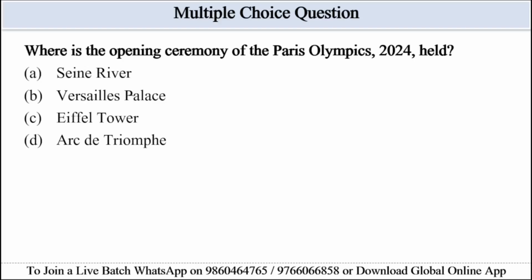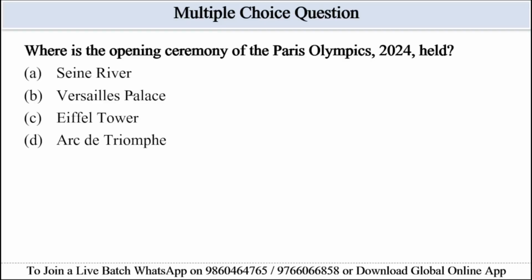Where was the opening ceremony of the Paris Olympics 2024 held? Options given: Seine River, Versailles Palace, Eiffel Tower, Arc de Triomphe. So this is a direct fact-based question about the ceremony's location.